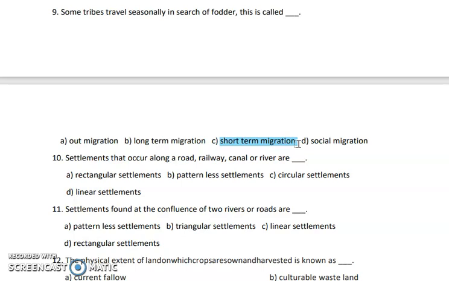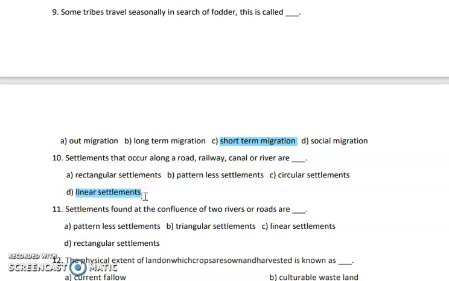Next question. Settlements that occur along a road, railway, canal, or a river are called dash settlement. The road has a straight pattern, the railway line also has a straight pattern, and canal also has a straight pattern. All these things are in a straight line. So the answer is linear settlement.